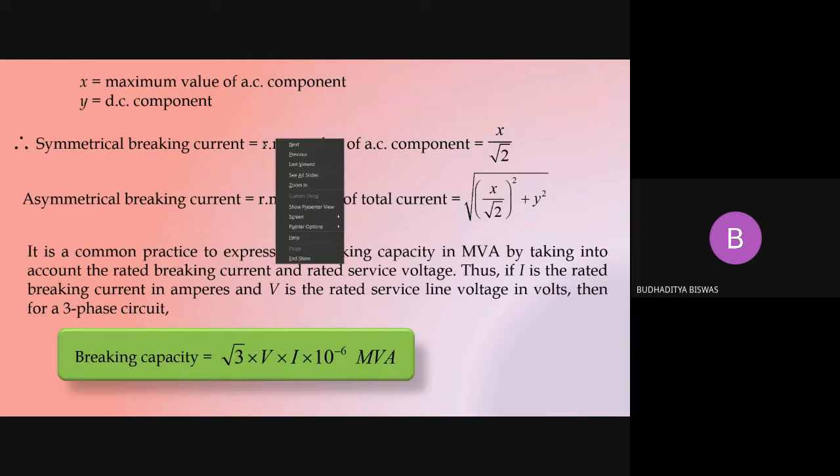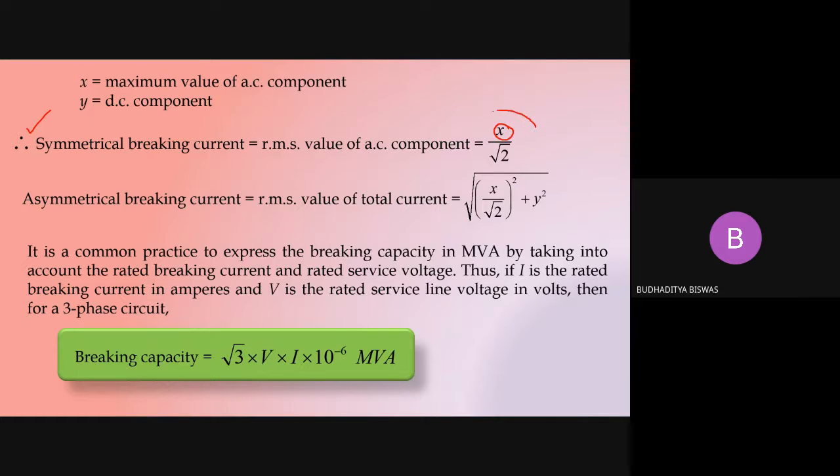Now you need to remember this formula. The question may come using these two formulas only. The symmetrical breaking current is the RMS value of the AC component. Remember this. According to the definition, it is the RMS value of the AC component. X is the maximum value, so to find the RMS value, just divide the maximum value by root 2.